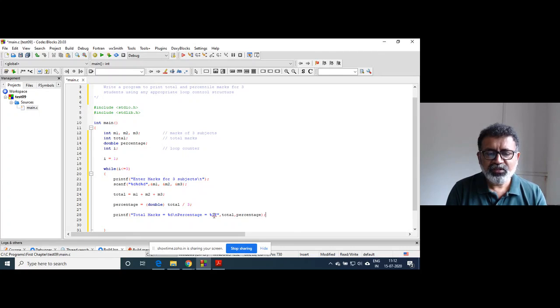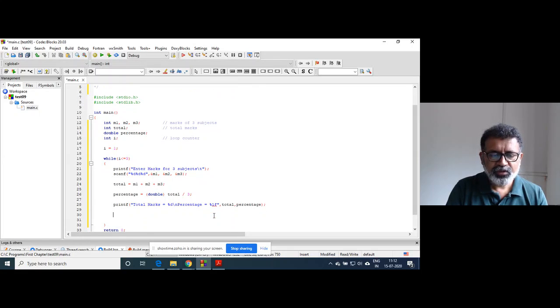So this will be executed for one student, first student. So you need to increment the counter. So you can write i = i + 1. You can write i += 1, whatever.